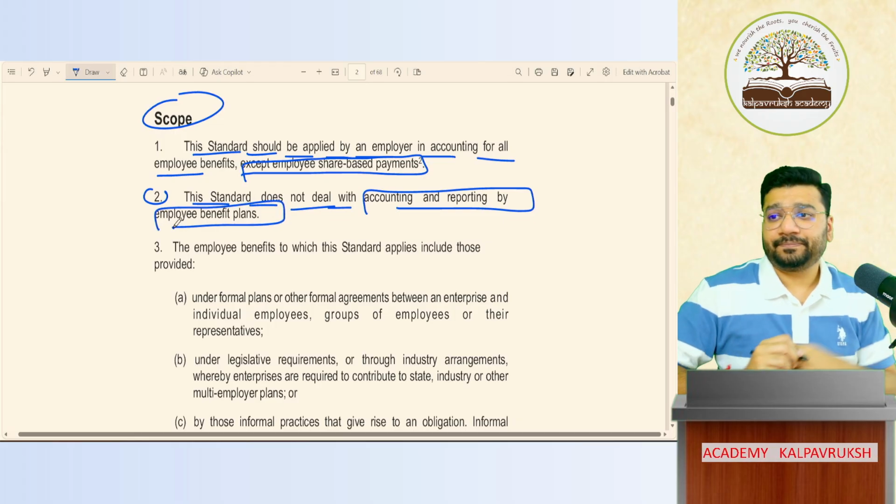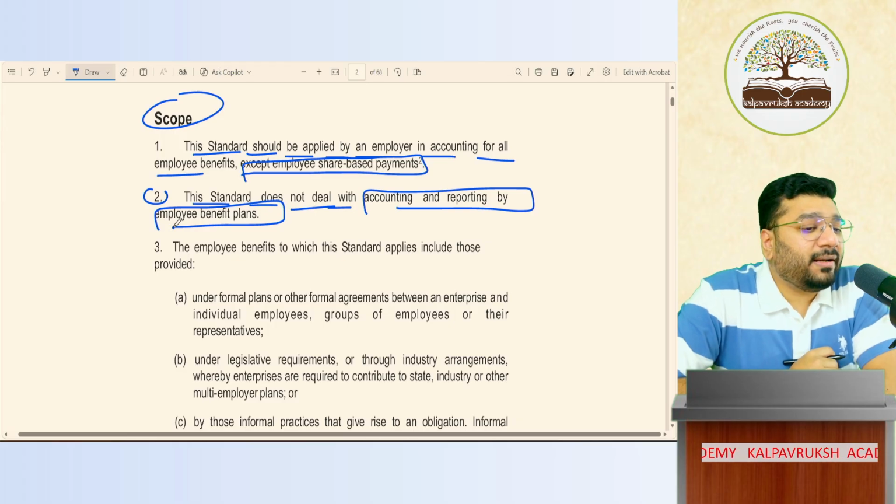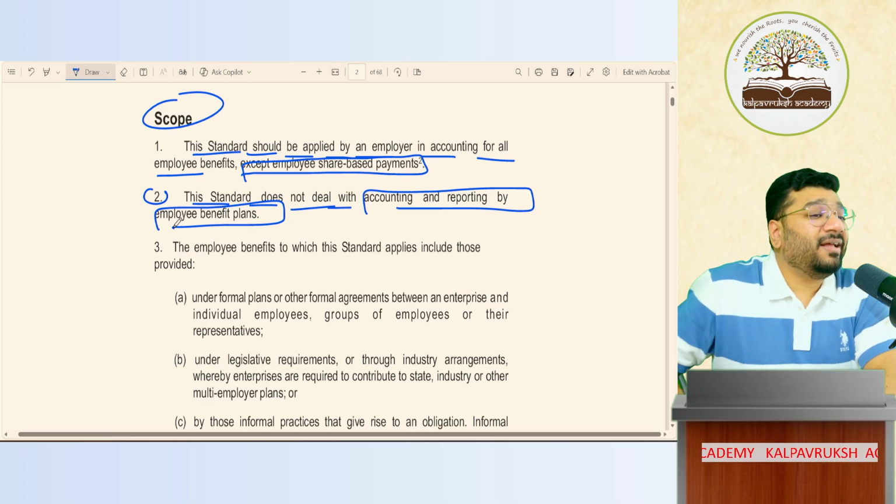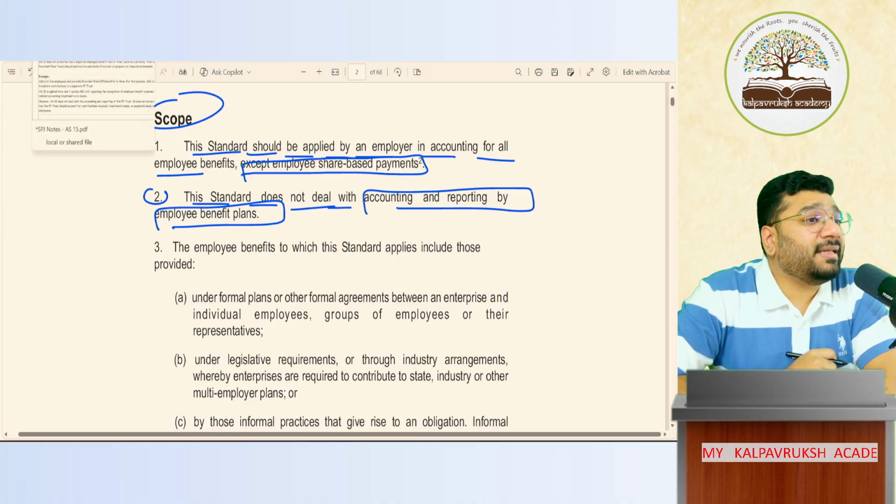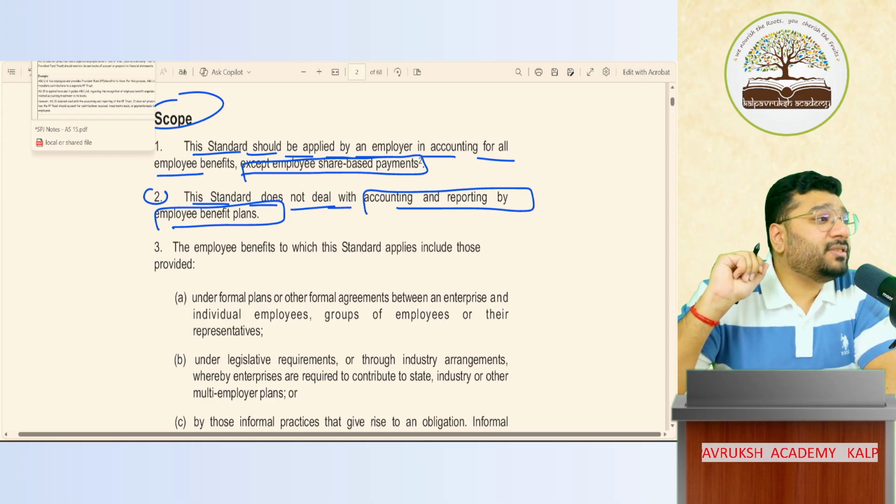What does this mean? This standard does not deal with accounting and reporting by employee benefit plan. What does this mean? That's why I'm explaining. What are you supposed to do? Listen. Carefully listen, because this can come as an MCQ. They will give you one big question, a gigantic question in complicated language, asking at the end what?